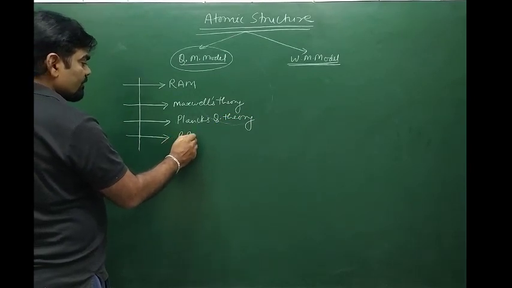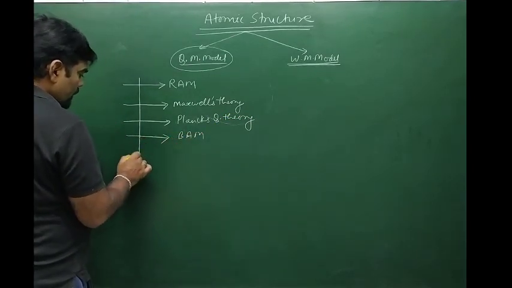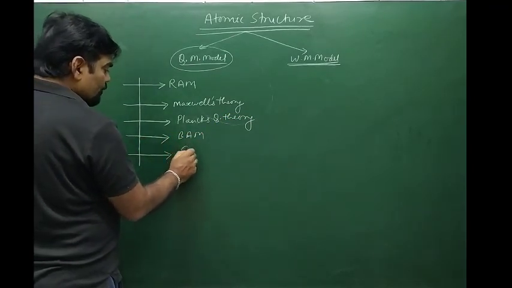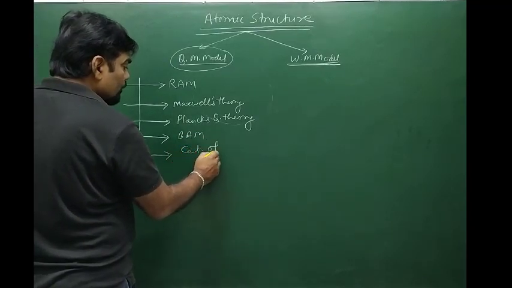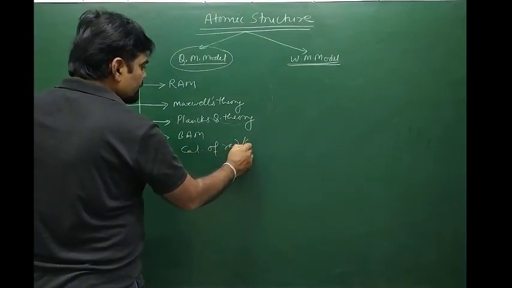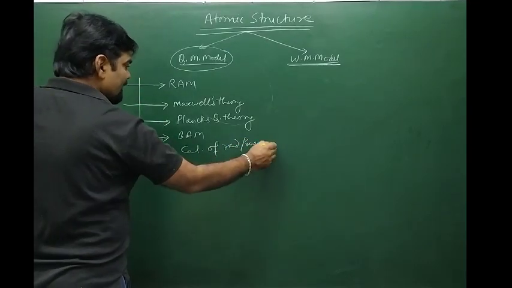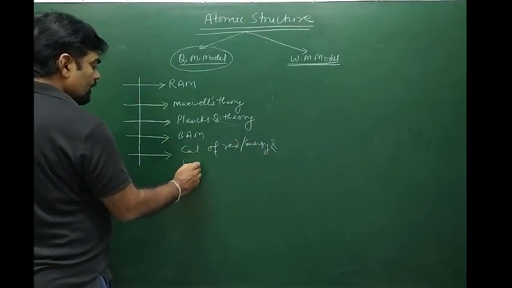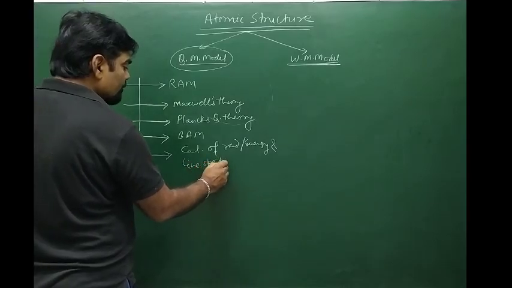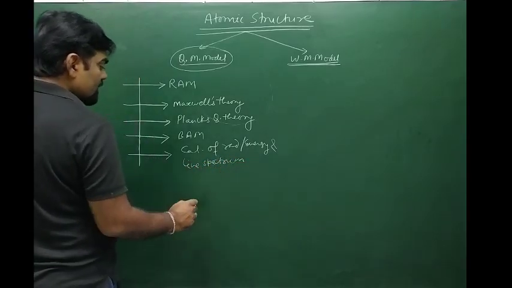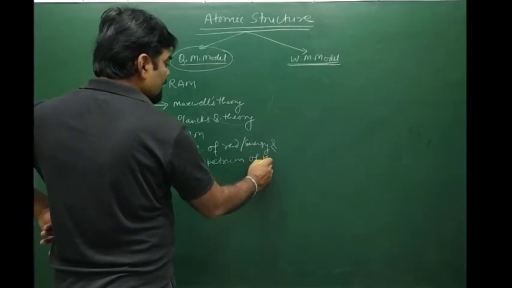Then we will discuss Bohr's atomic model, and then the calculation of radius, calculation of energy, and the line spectrum of hydrogen atom, which is an important part.